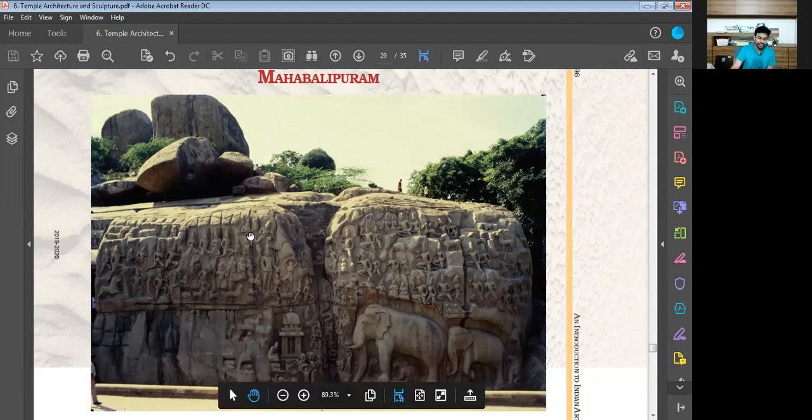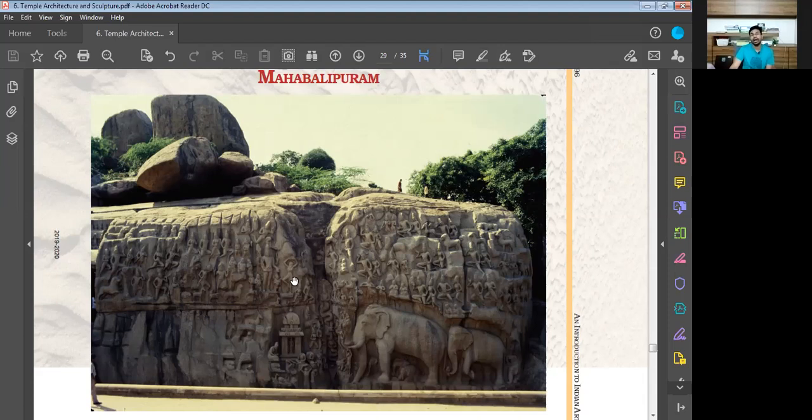Over here, it seems that Arjuna is there. Arjuna is standing on one foot and he is calling upon Mother Ganga to descend to the earth. There are different interpretations of this.